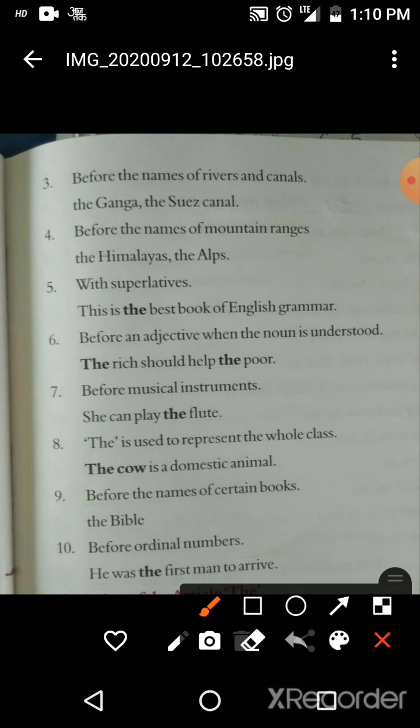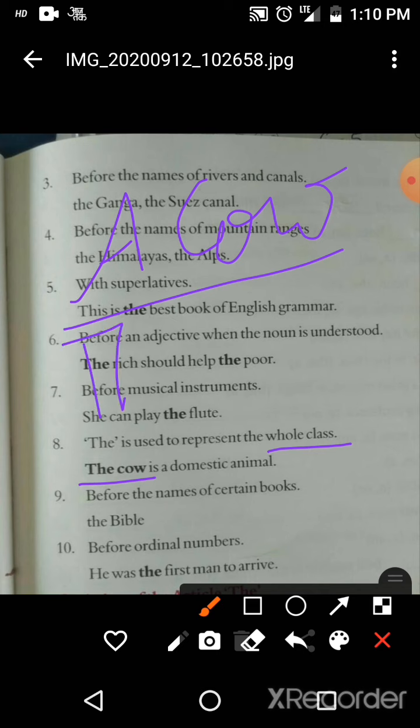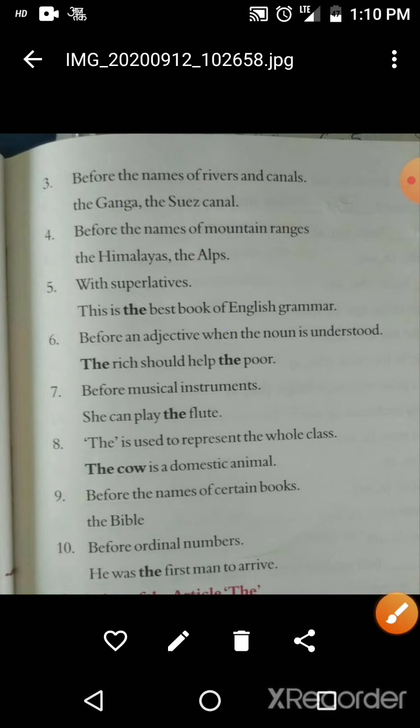Next one, the is used to represent the whole class, like the cow. If we are talking about only one cow, then we use a cow. But when we talk about all the cows, then we use the cow. So the is used to represent the whole class also.